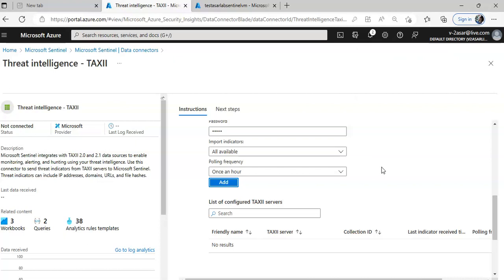So this already exists, that is why I'm not able to use it. But this is how you configure the threat intelligence using the data connector.